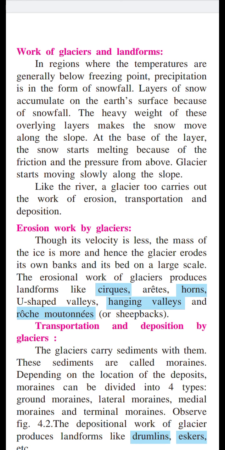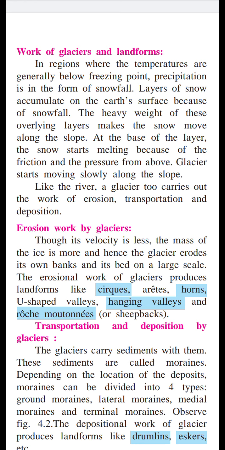Okay, and the erosion work of glaciers produces landforms like cirques, arêtes, horns, U-shaped valleys, hanging valleys, and roche moutonnées or sheepbacks. These are the landforms which are formed because of the glacier, meaning the erosion work of the glacier.